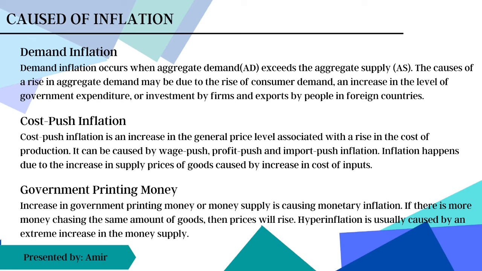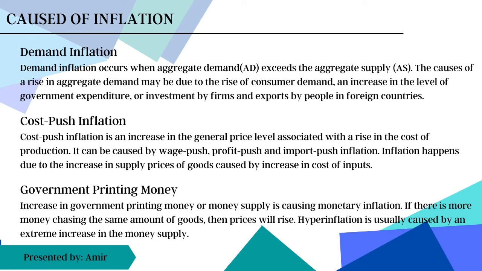Cost-push inflation is an increase in the general price level associated with an increase in the cost of production. Cost-push inflation is the result of the seller side. In other words, inflation happens due to an increase in the supply price of goods caused by an increase in the cost of input. Cost-push inflation can be caused by various factors such as wage-push inflation, profit-push inflation, and import-push inflation.